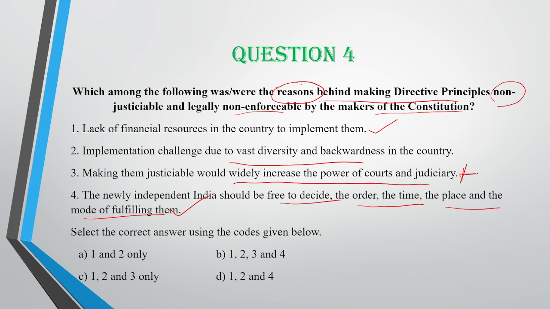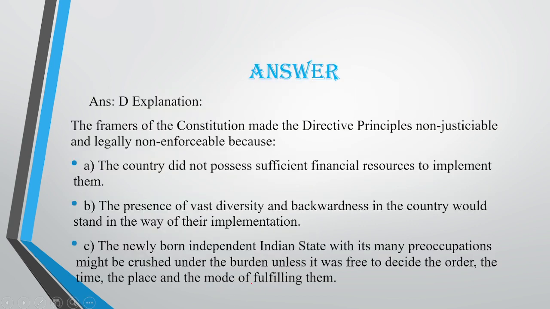So only the third option cannot be there. So 1, 2, 4 will be our answer. D will be our answer. Same options have been given. Newly independent India does not have sufficient financial resources. There is vast diversity and backwardness. There were so many issues that had to be dealt with at the time of independence. That's why we have not made them justiciable or enforceable.